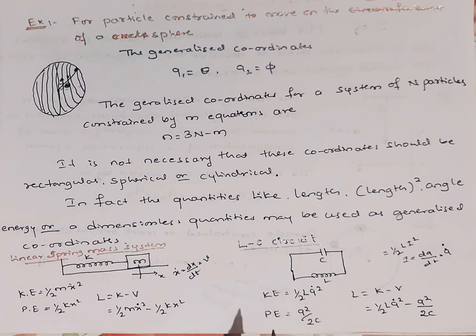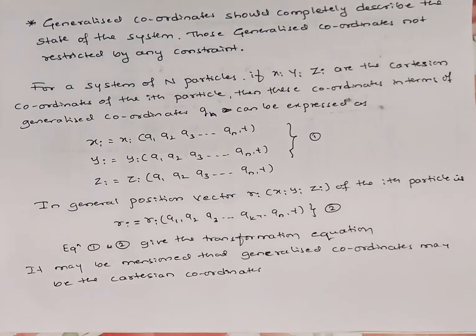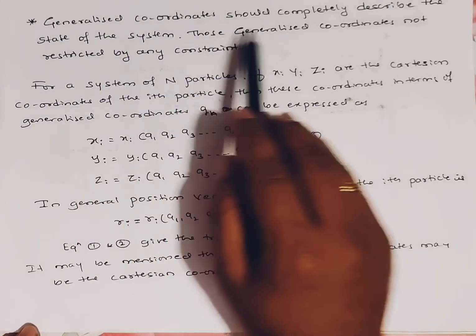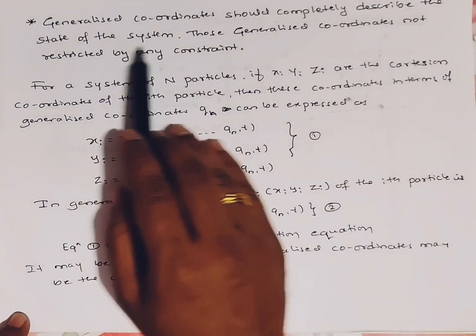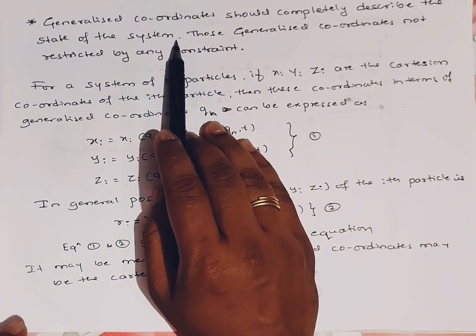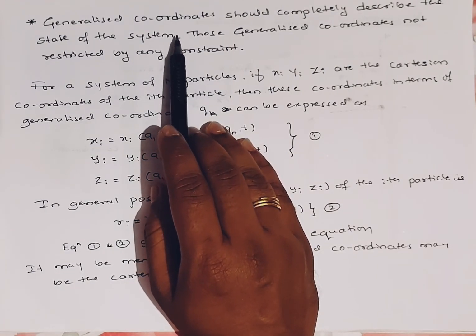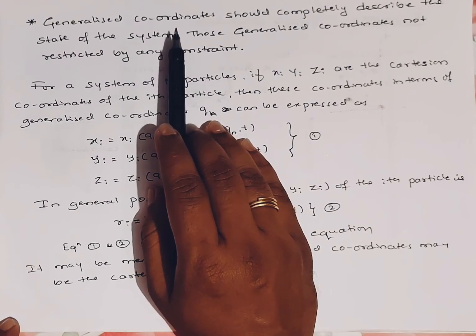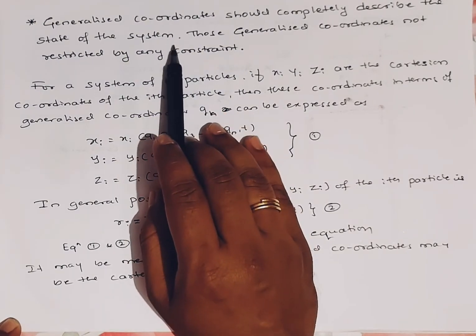With the help of generalized coordinates, we can solve many problems using the Lagrangian or Hamiltonian, but when using Newton's approach, it is difficult to solve the problems. Next, the generalized coordinates should completely describe the state of the system, which means the coordinate system we use must completely describe the state of the system.